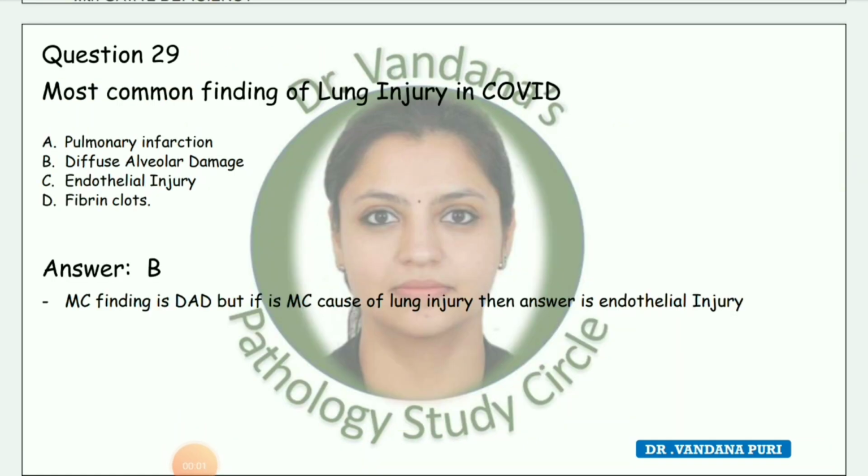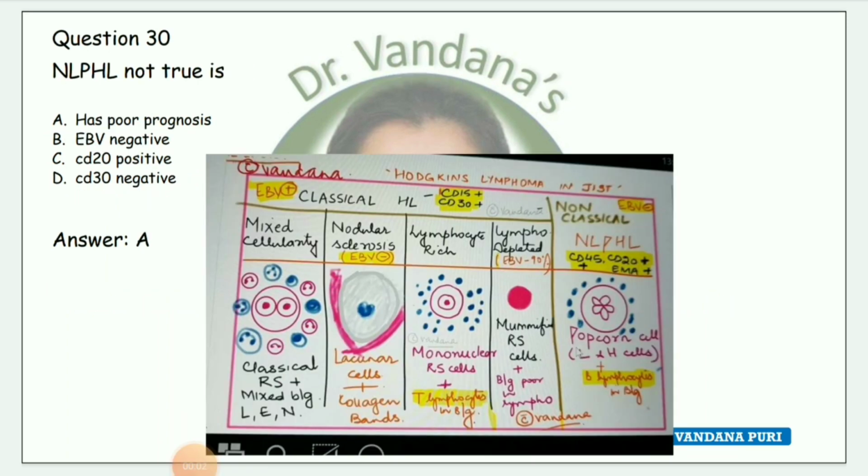Next question, most common finding of lung injury in COVID. The answer is diffuse alveolar damage. Most common finding is diffuse alveolar damage, but if asked the most common cause of lung injury, then the answer is endothelial injury. Next question, NLPHL not true is it has poor prognosis.